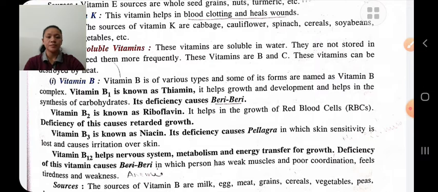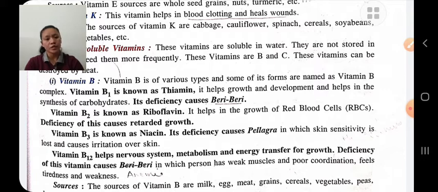Vitamin B is of various types and some of its forms are named as vitamin B complex, like vitamin B1. Vitamin B1 is also known as thiamine. It helps in growth and development and helps in synthesis of carbohydrate.